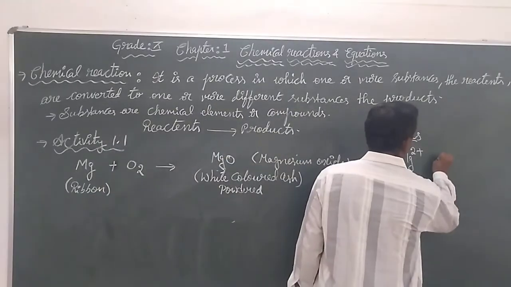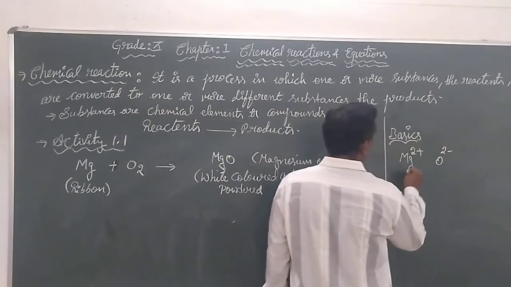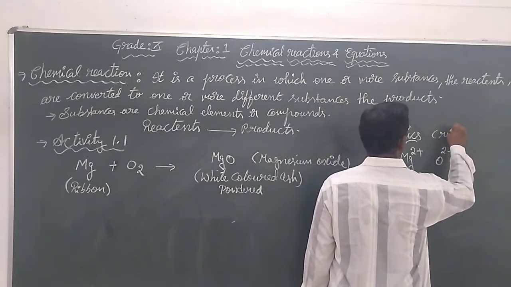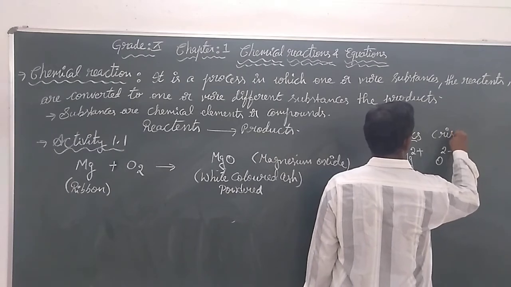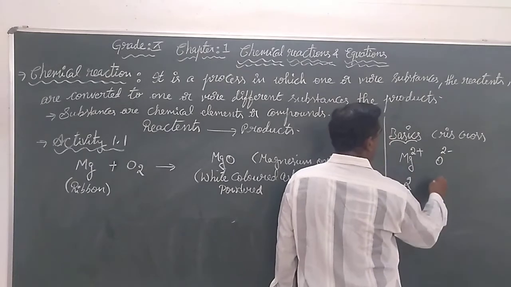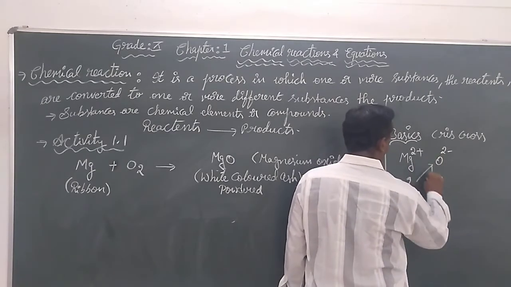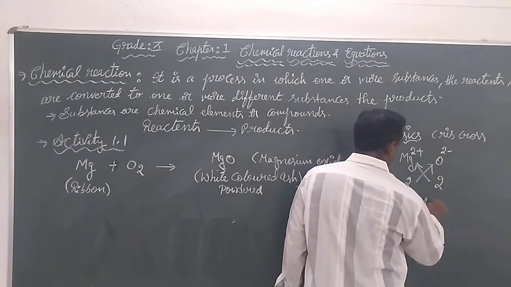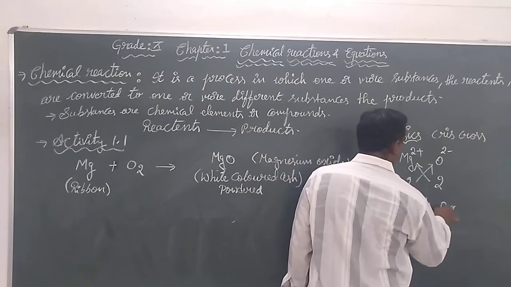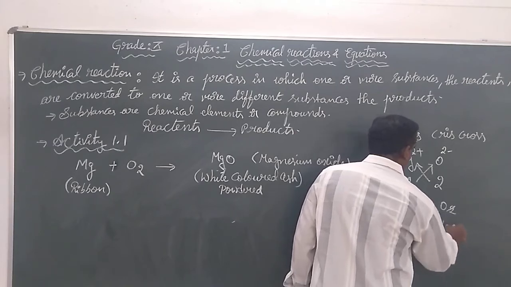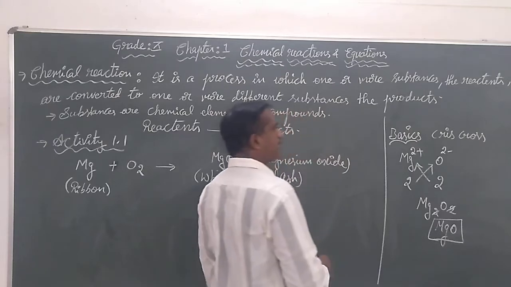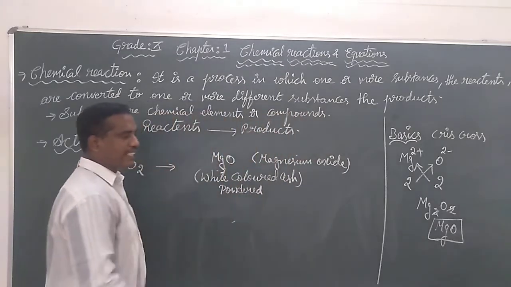And oxide has a negative charge. When we use the crisscross method, the valency of magnesium is 2, the valency of oxygen is 2, so we can write Mg2O2, and finally we say it forms magnesium oxide.